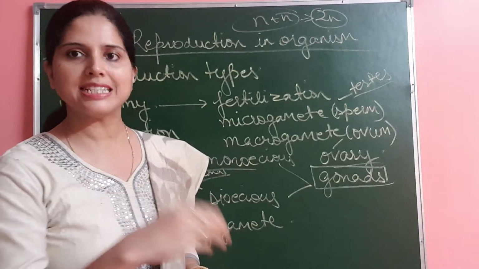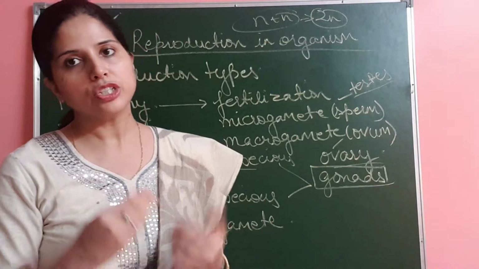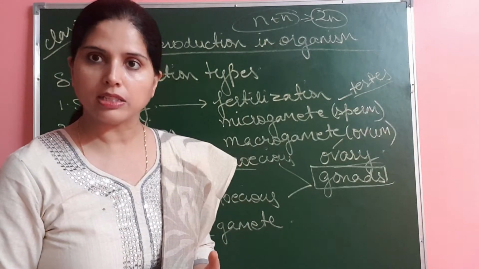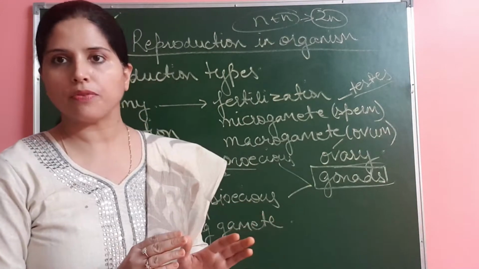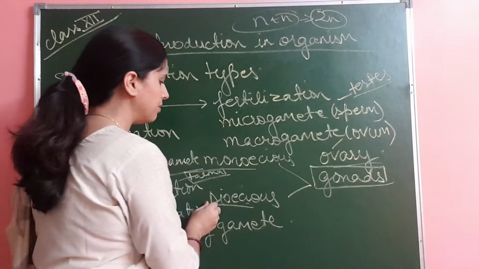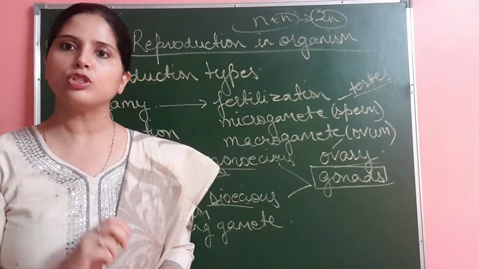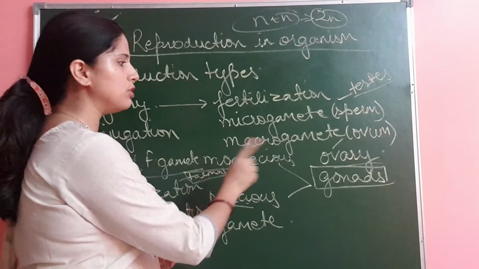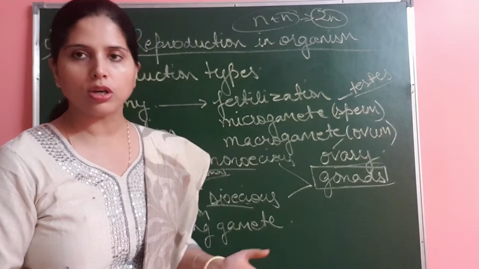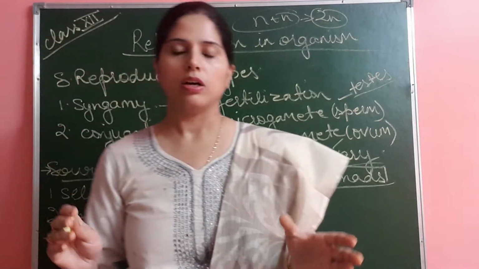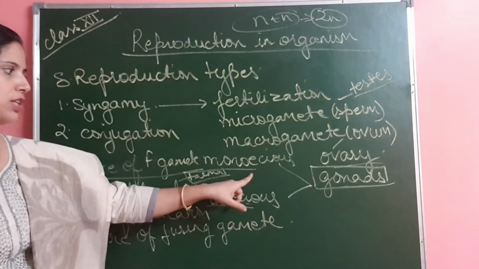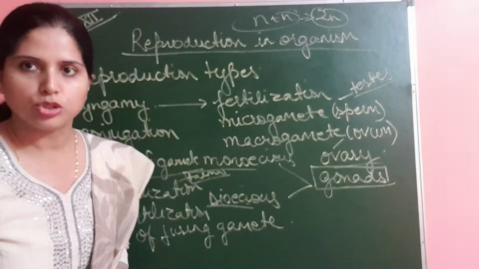Dioecious means the organism needs a second partner for sexual reproduction, so single is not sufficient. Dioecious means any organism which has one type of gonad, and monoecious has both gonads or sexual organs present in it. So this is the definition of monoecious and dioecious.